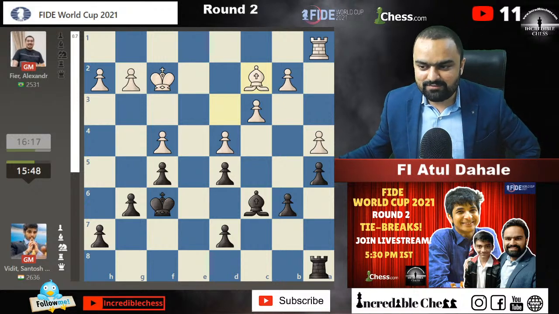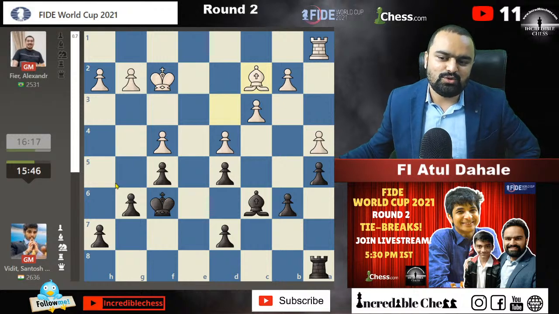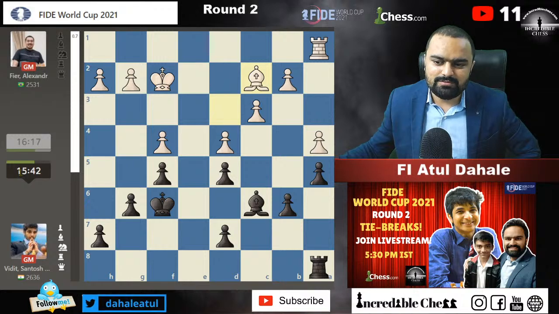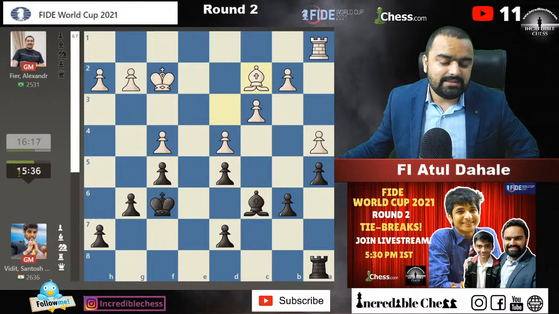Vidit is playing. We are focusing on Vidit's game, but as you know, they have already petered out to the endgame, and they are having more than 15 minutes on the clock. So they are going to take up their time. They're going to think about the situation, and they will try to grind down their opponents.